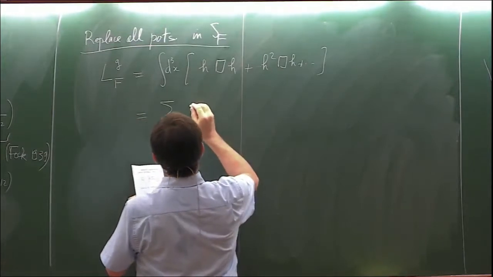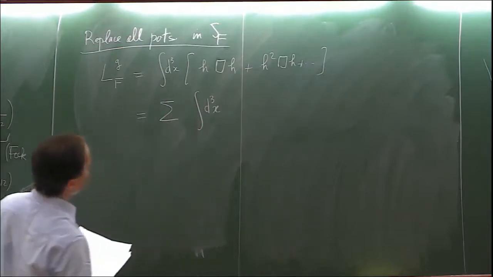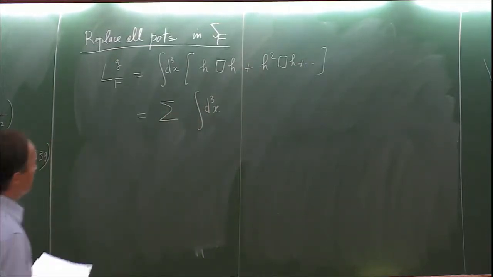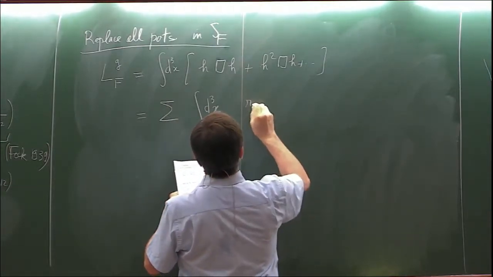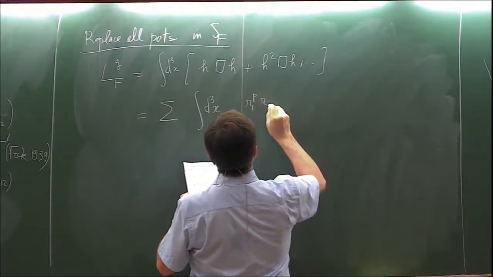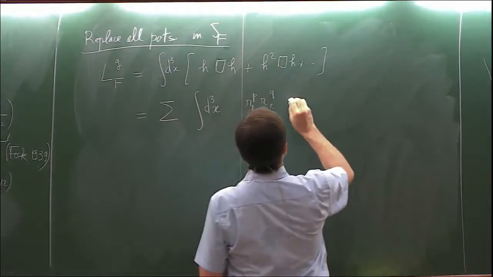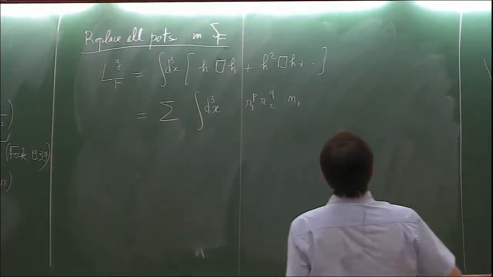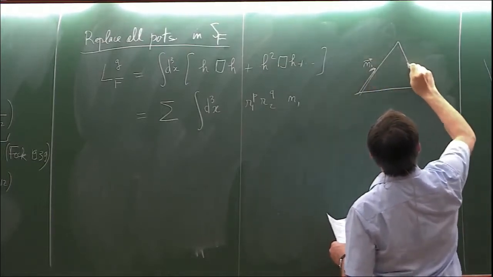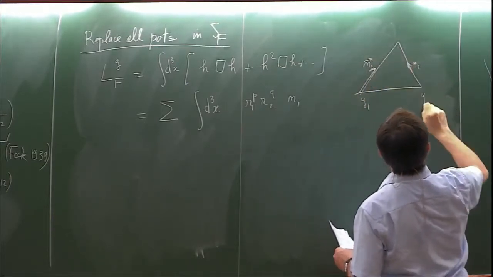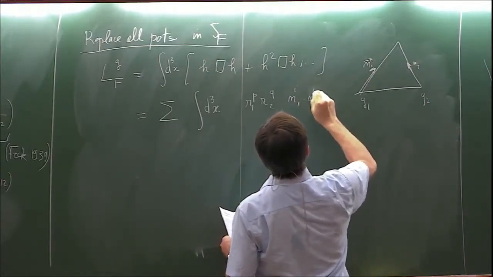at least for the simplest terms, of integrals over all space, of many terms which have the following structure: R1 to some power P, R2 to some power Q. There will be the unit vectors n1 and n2 in the game, n1 with many indices, n2 with indices.